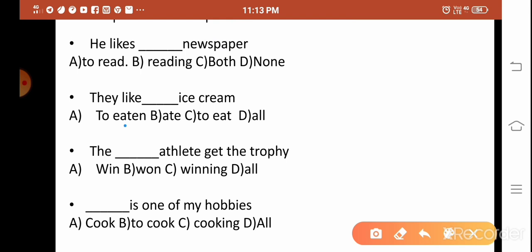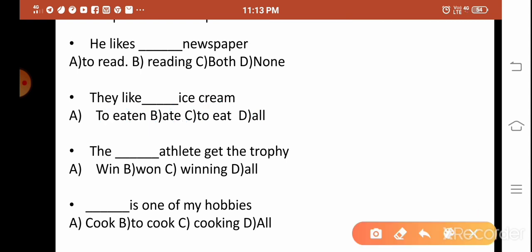They like dash ice cream. "They like to eat" is wrong, completely wrong. "They like ate" is wrong. "They like to eat" is right. All the others are wrong, obviously. They like to eat ice cream.